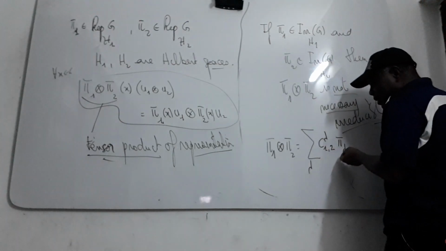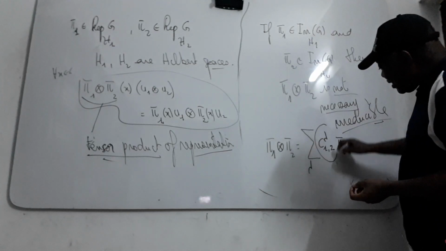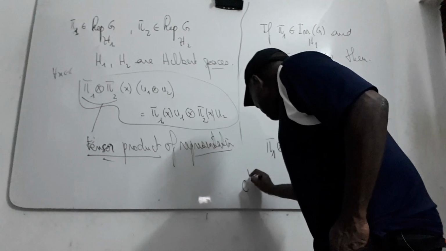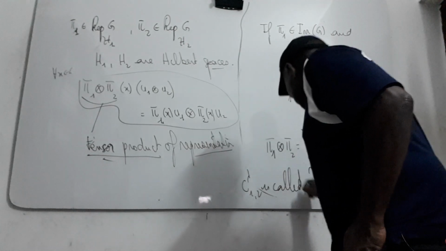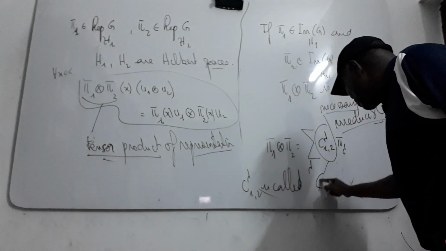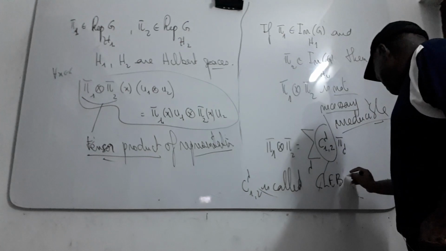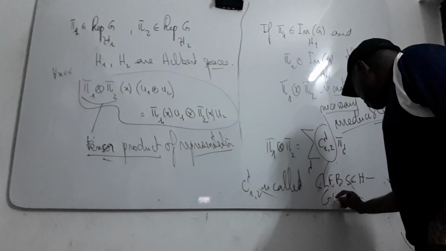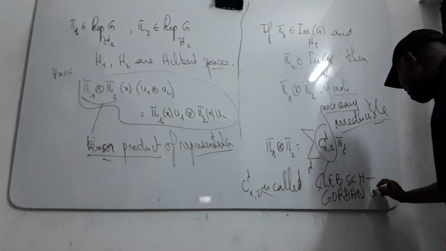When they contain these, you get this kind of decomposition. And this kind of coefficient is called the Clebsch-Gordan coefficient.